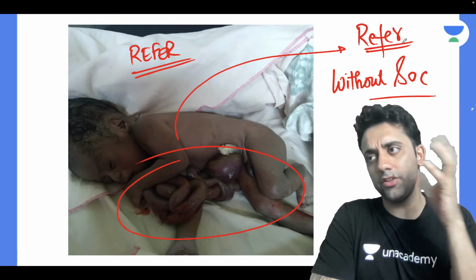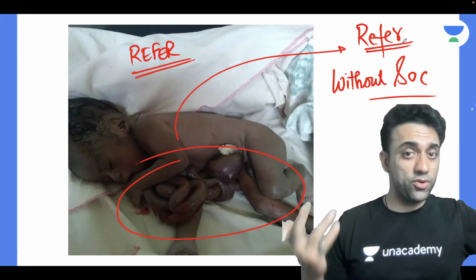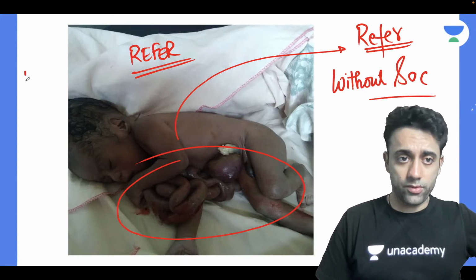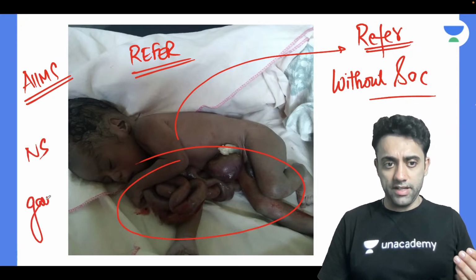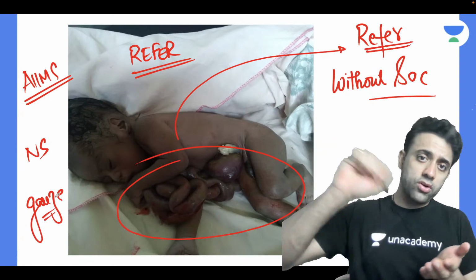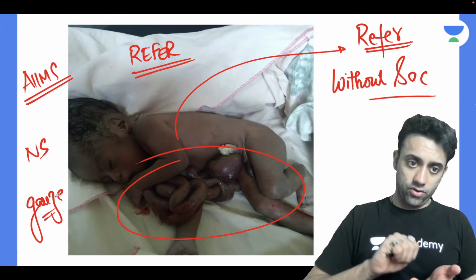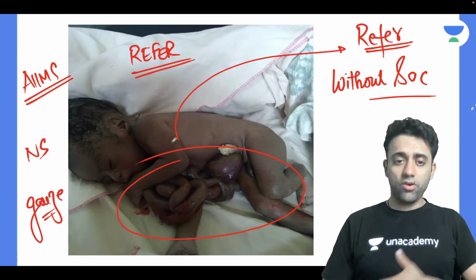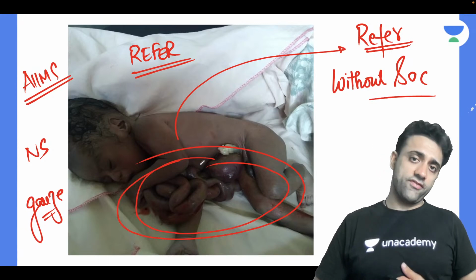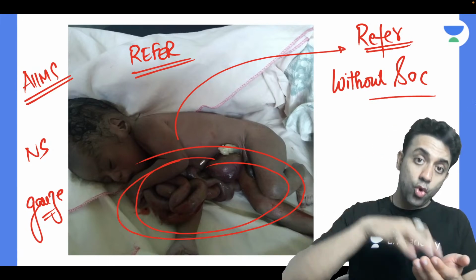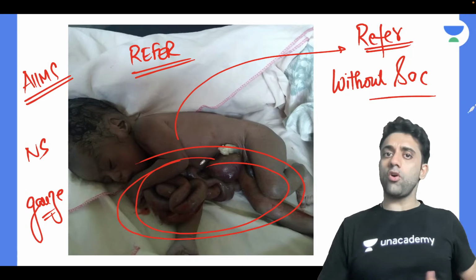Okay, fine, I agree with you, there was a Bogota bag also, I have also seen that. But in general, if you are in the periphery and you don't have a Bogota bag, this was the AIIMS question they had asked recently. Remember, you take normal saline and a gauze piece. You soak the gauze piece with the normal saline, and then you put it on the patient's defect, wherever the open defect is, soaked with the normal saline.